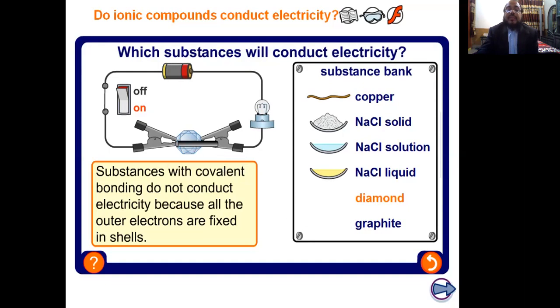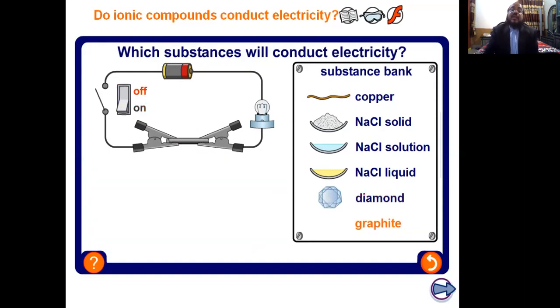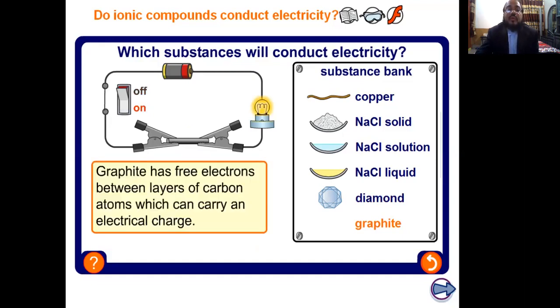Another example, the graphite. It is also a covalent compound, but what about its conductivity? Oh, very good. This graphite is conducting the electric current. What is the reason? The graphite has free electrons between the layers of carbon atoms, which can carry an electric charge.